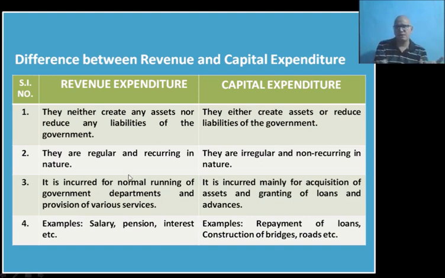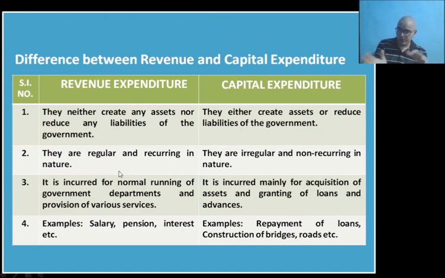Revenue expenditure, as we have already discussed, is regular in nature and recurring in nature. It occurs again and again, it repeats again and again. This type of expenditure is taken by the government again and again. On the other hand, capital expenditure is not regular in nature. It is irregular and non-recurring in nature. The government may spend once in a year, or once in 2 years, or once in 5 years, but revenue expenditure is quite regular. The government is spending every month, every day, etc.